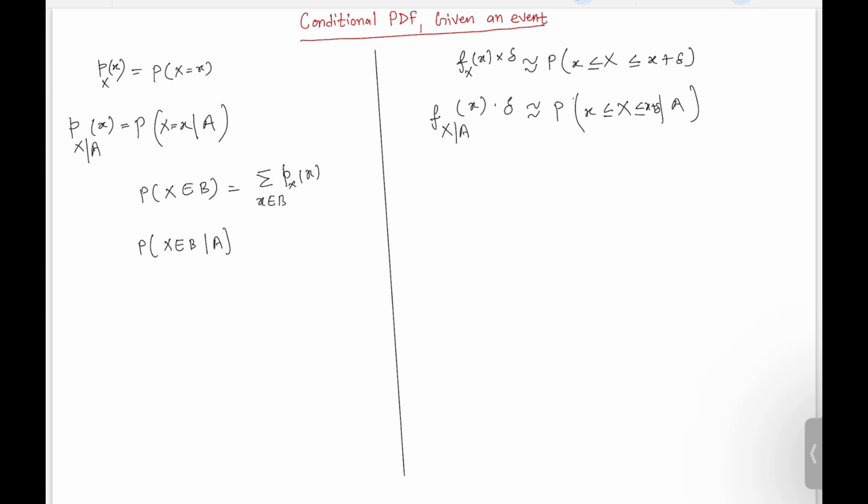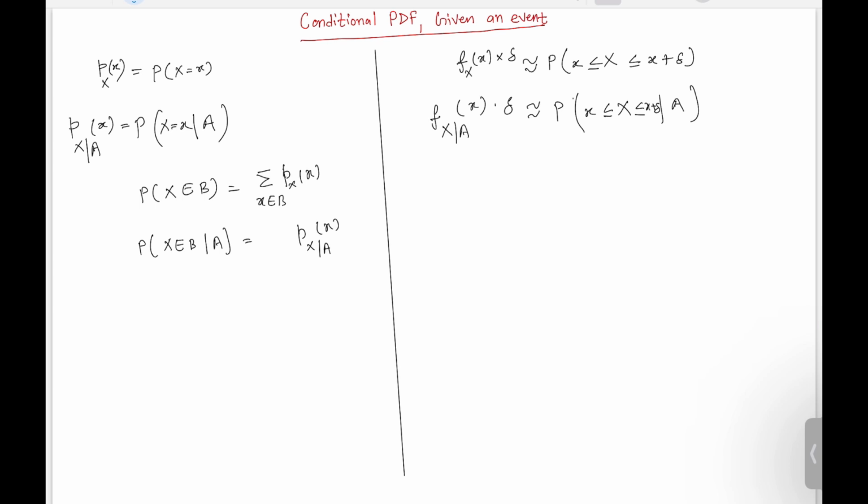Now instead of using the ordinary PMF, under this condition we will have revised probabilities, right? And those revised probabilities are nothing but the conditional probabilities. So we are going to revise all the probabilities under this condition, and those will be the conditional probabilities given that event A has occurred.